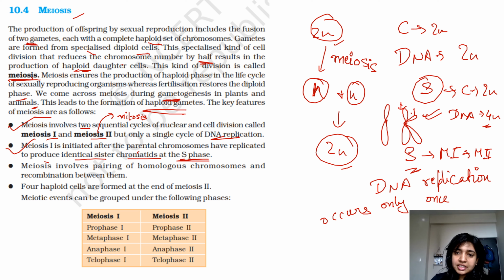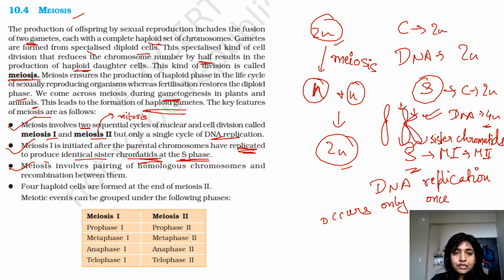After replication, this is your second copy, and these two chromatids are known as your sister chromatids, because they are identical to each other. And this also occurs in the S phase because your genetic duplication occurs at S phase. So meiosis 1 is initiated after the parental chromosomes have replicated to produce identical sister chromatids at the S phase.